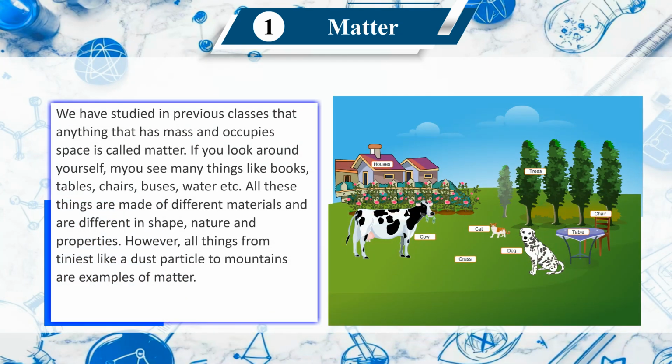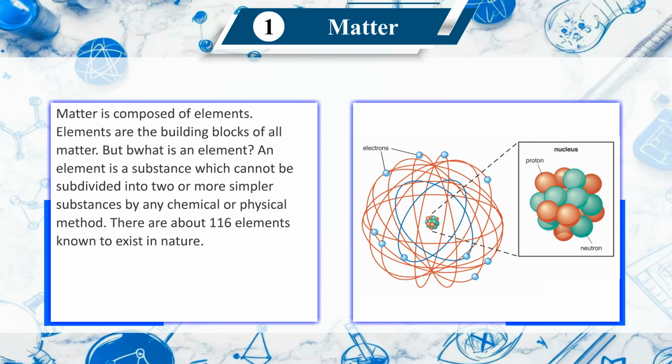We have studied in previous classes that anything that has mass and occupies space is called matter. If you look around yourself, you see many things like books, tables, chairs, buses, water, etc. All these things are made of different materials and are different in shape, nature and properties. However, all things from the tiniest, like a dust particle, to mountains are examples of matter. Matter is composed of elements. Elements are the building blocks of all matter.